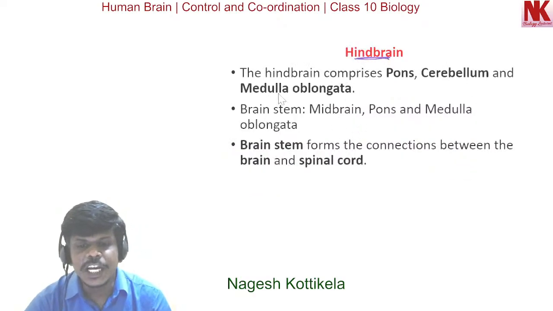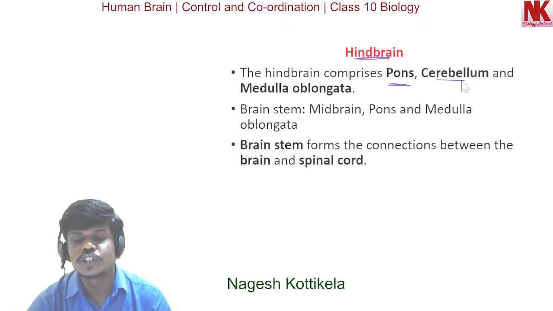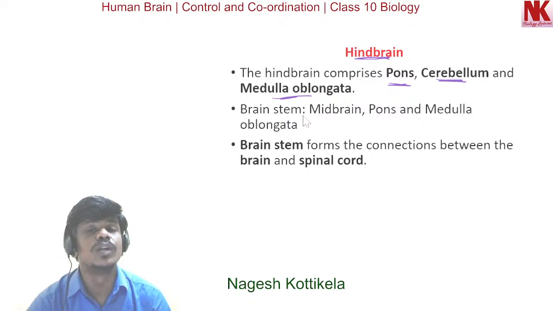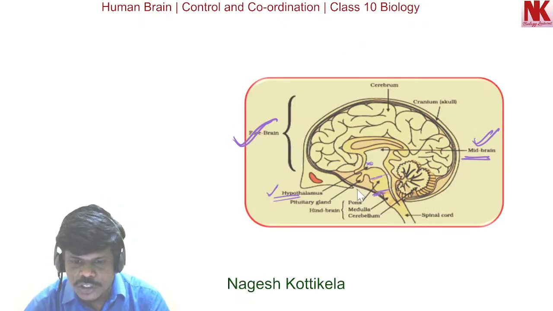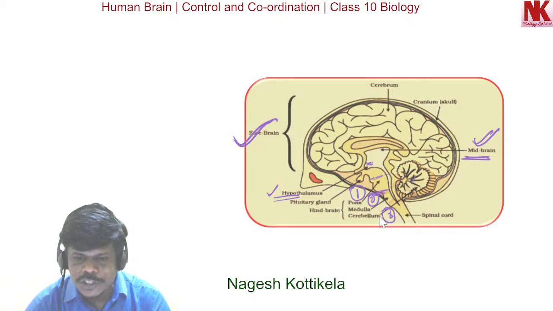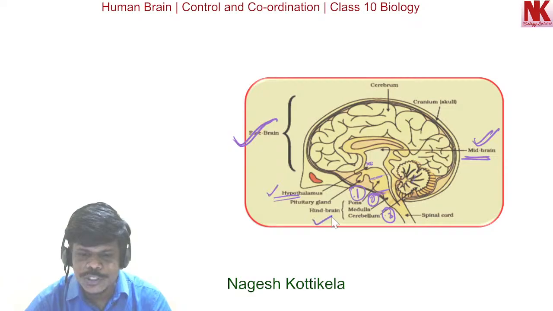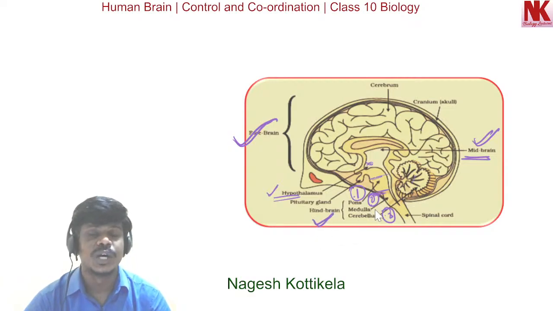Now the hindbrain comprises pons, cerebellum and medulla oblongata. You can see here the picture. This is pons, this is medulla, and this one is cerebellum. So pons, medulla and cerebellum, these three constitute the hindbrain part of this human brain.